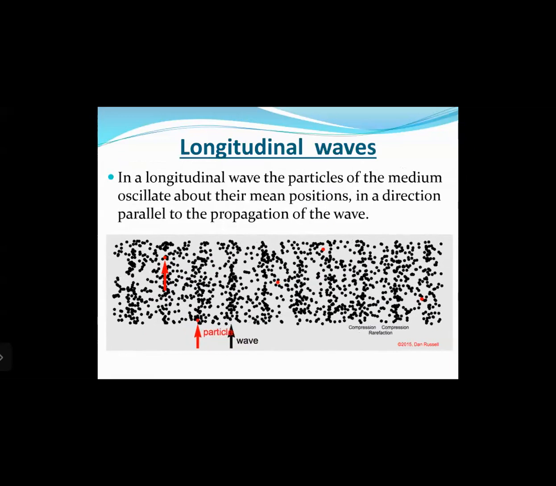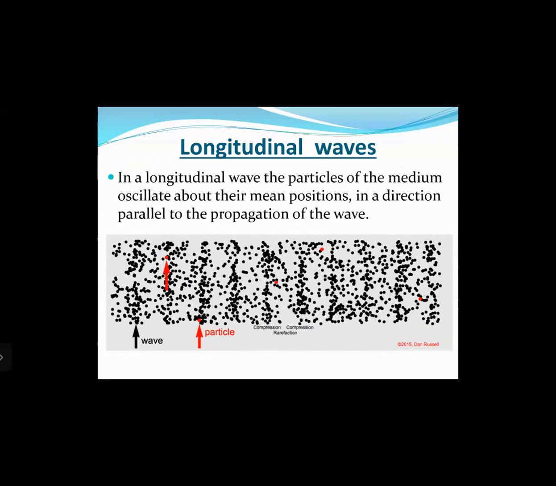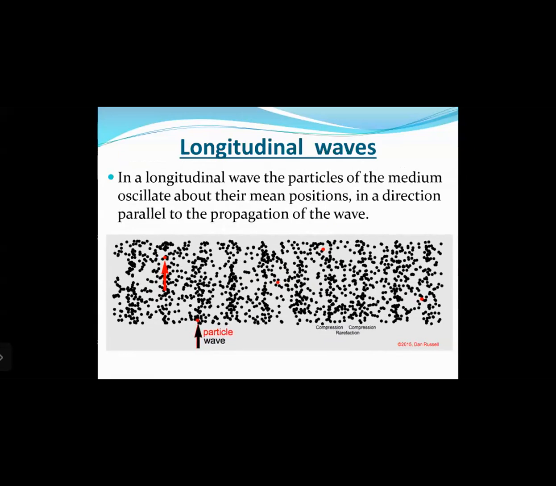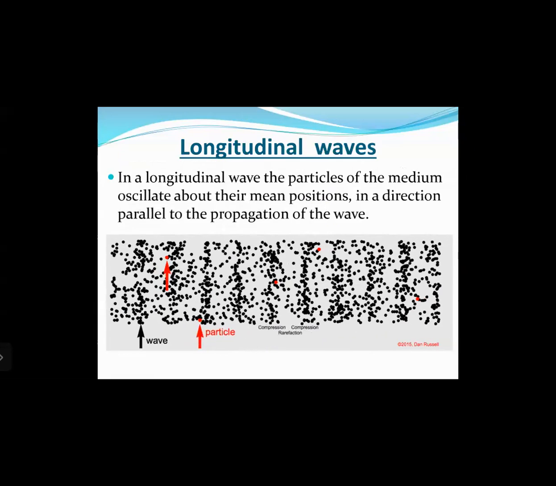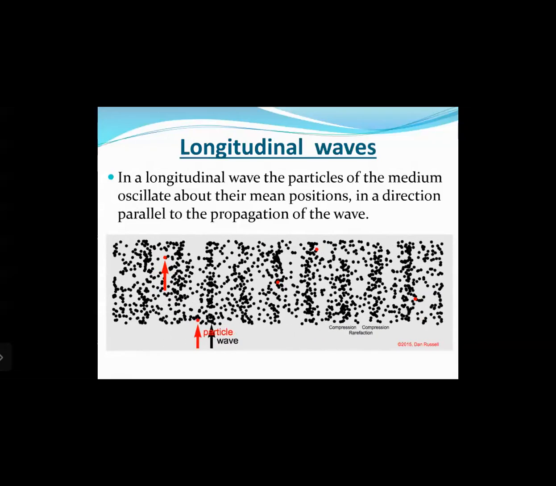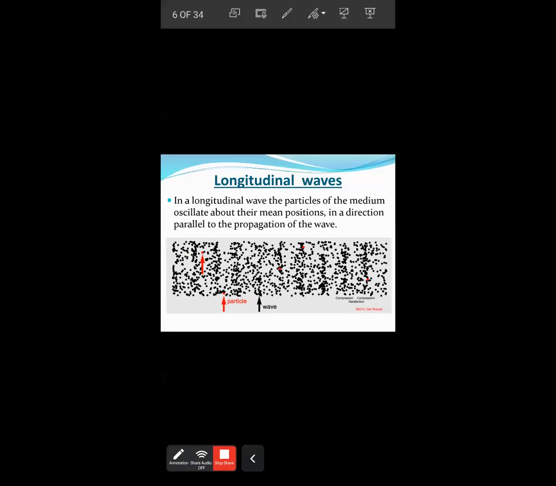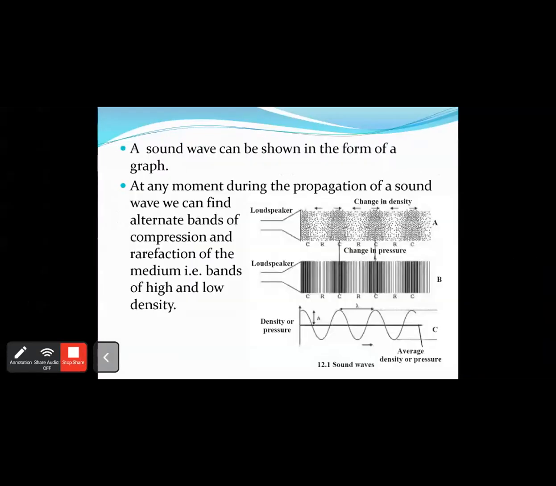That is, it is vibrating or oscillating at its mean position. But the wave as a whole is going from the left hand side to the right hand side. The direction of motion of the particle and the direction of motion of the wave are parallel to each other, and such a wave is a longitudinal wave.